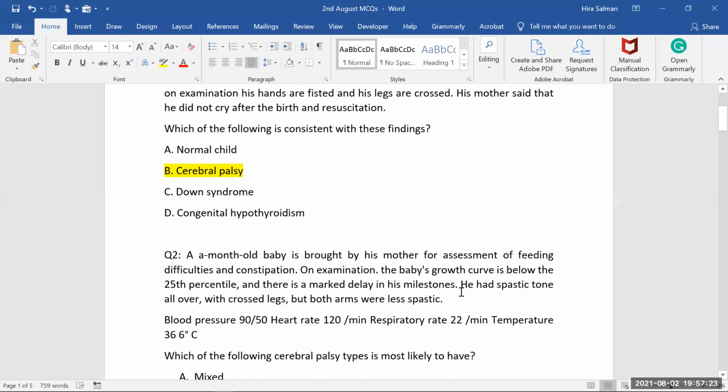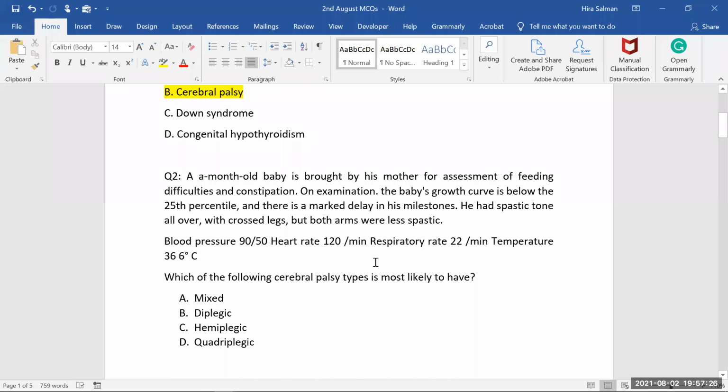Now for this one, the question says, again, this is a 9-month-old baby brought by his mother for assessment of feeding difficulties and constipation. He is having some feeding difficulties and he is constipated. On examination, the baby's growth curve is below the 25th percentile, and there is a marked delay in his milestones. As soon as you read the first line, whenever it says constipation, we can think about congenital hypothyroidism. But again, we have to see other symptoms as well.